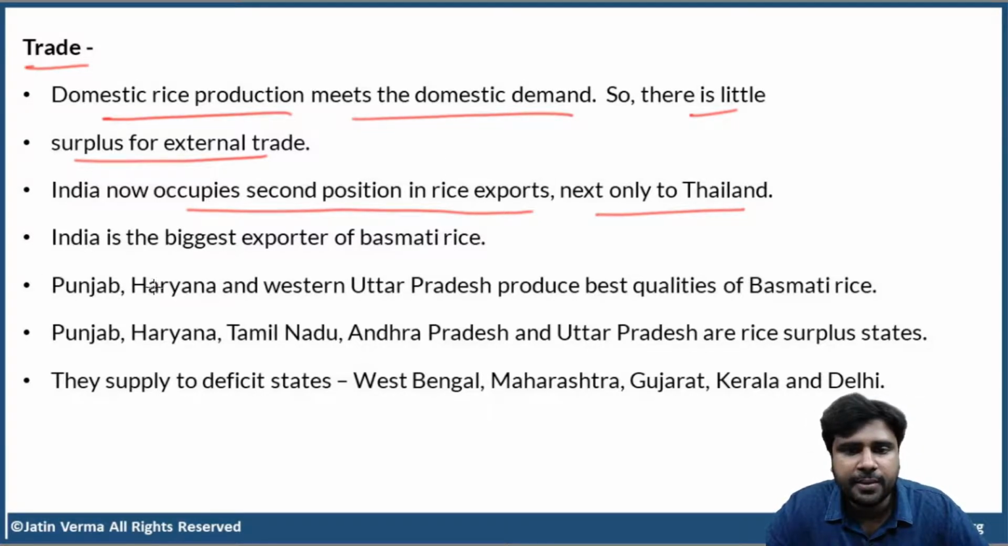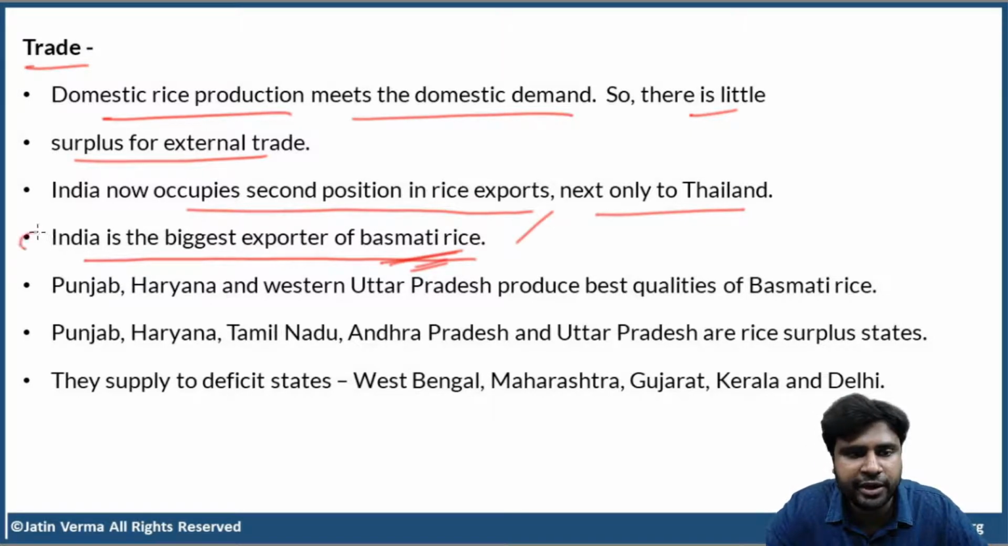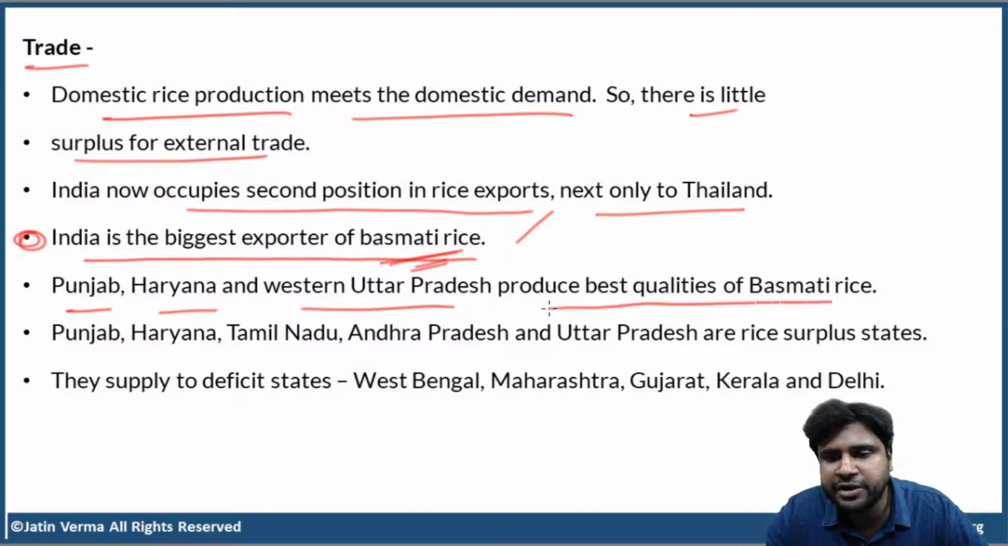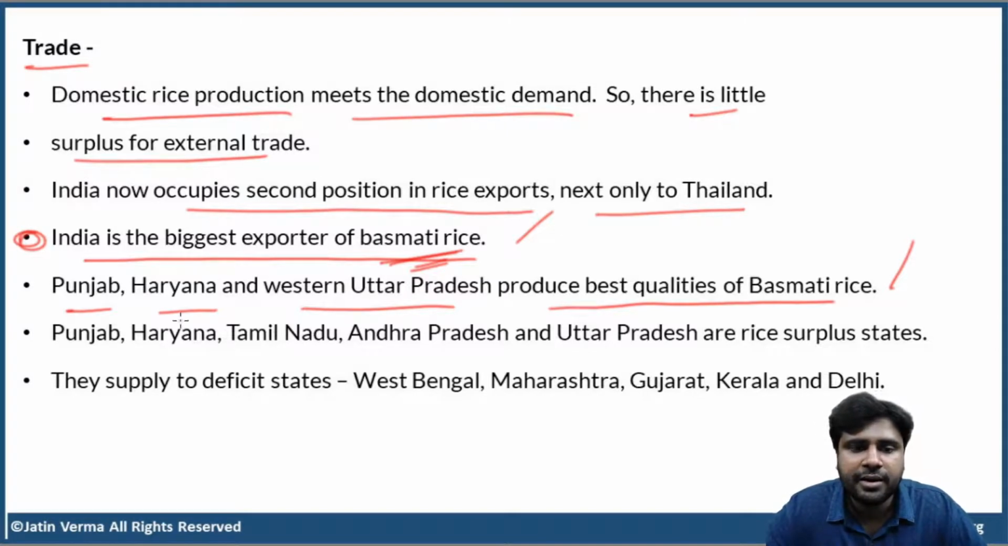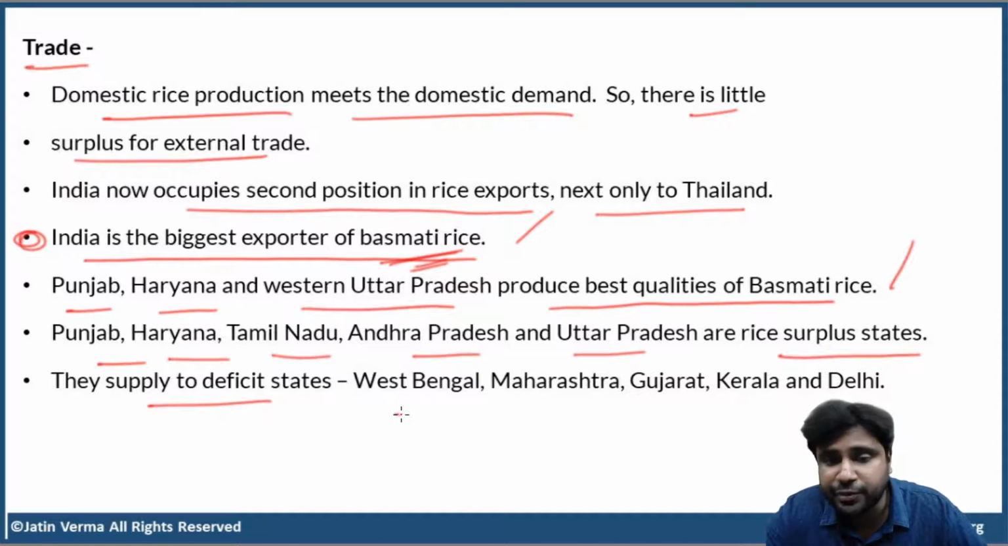Okay. Now, India is the biggest exporter of basmati rice. This is very, very important. Okay, very important point. Now, Punjab, Haryana, and Western UP produce the best qualities of basmati rice. Actually, all these points are very important. You must remember. Now, Punjab, Haryana, Tamil Nadu, AP, and UP are the rice surplus states. They supply to deficit states West Bengal, Maharashtra, Gujarat, Kerala, and Delhi.